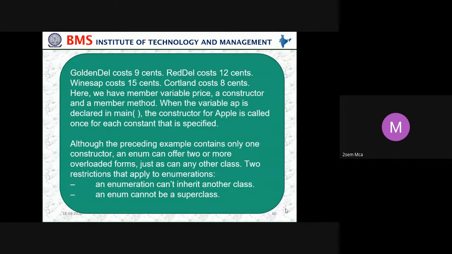Here we have a member variable price, a constructor, and a member method. When a variable ap is declared in main, the constructor for Apple is called once for each constant that is specified. Although the preceding example contains only one constructor, an enum can offer two or more overloaded forms, just as can any other class. Two restrictions apply to enumerations. An enumeration cannot inherit another class. An enum cannot be a superclass.